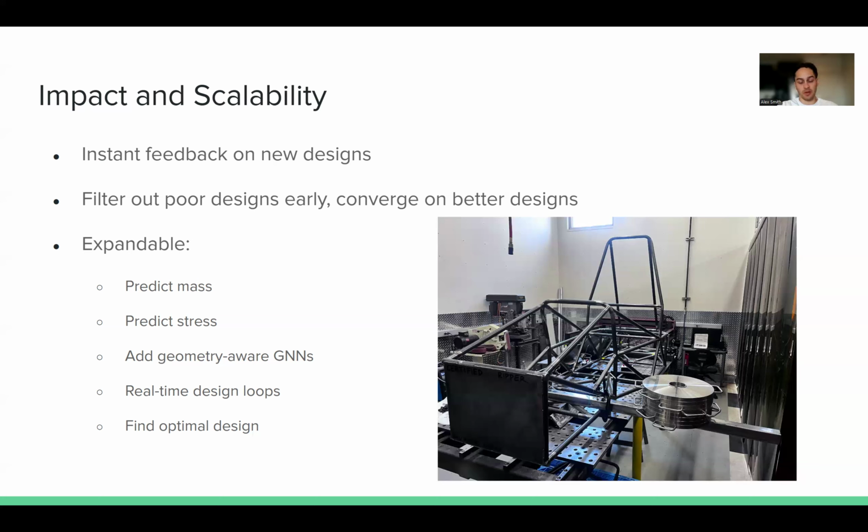A really awesome application of this would be to add geometry-aware GNNs to this so that you can actually see the stress and stiffness happening on the car and have these design conversations happen quicker.